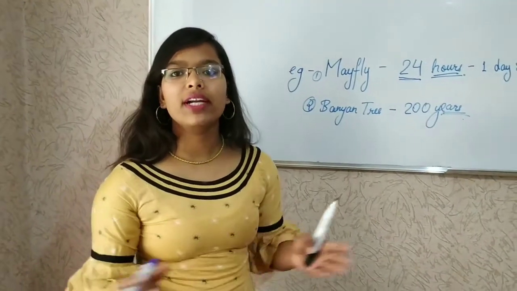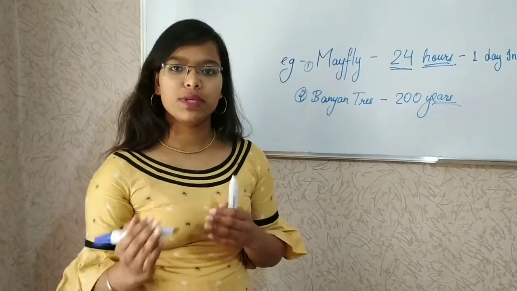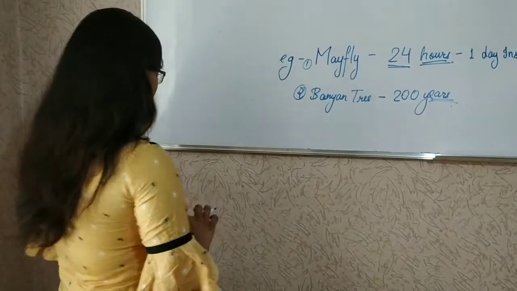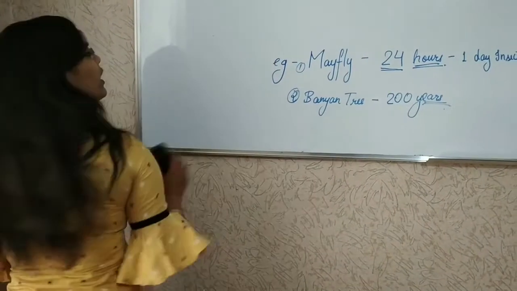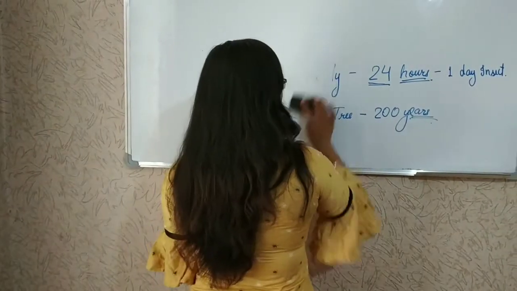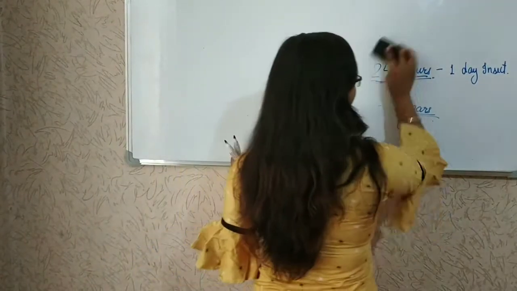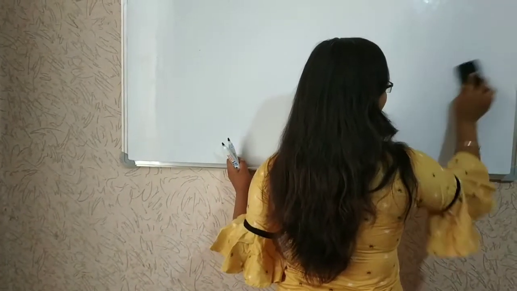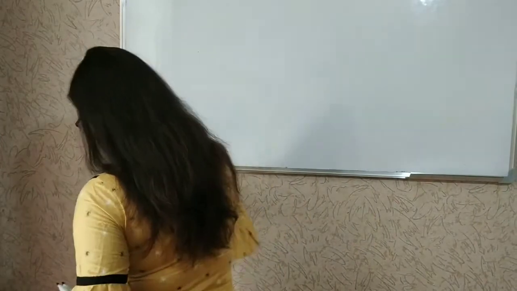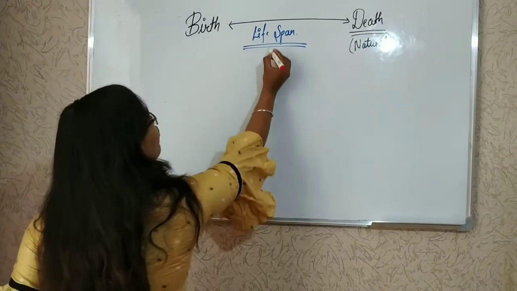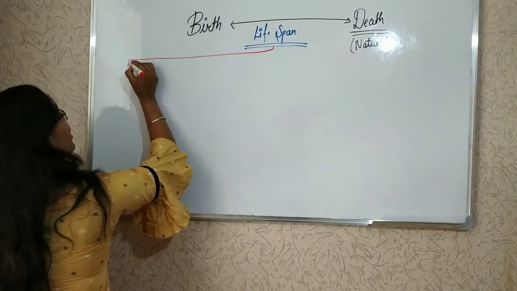So we can divide lifespan into 5 categories.